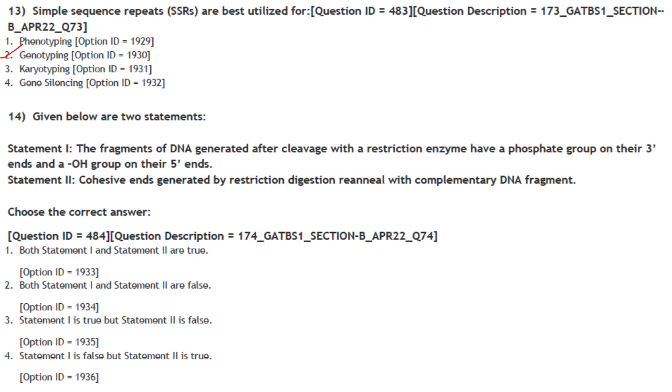Then next one. Given below are two statements. The fragments of DNA generated after cleavage with the restriction enzyme have a phosphate group on their 3' ends and an OH group on their 5' ends. Next statement: cohesive ends generated by restriction digestion reanneal with complementary DNA fragments.